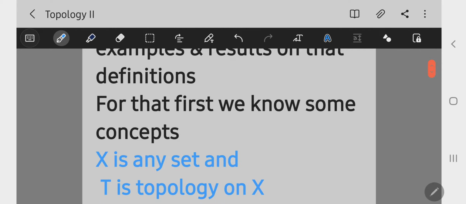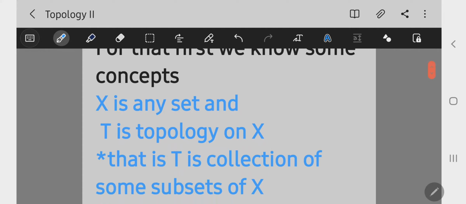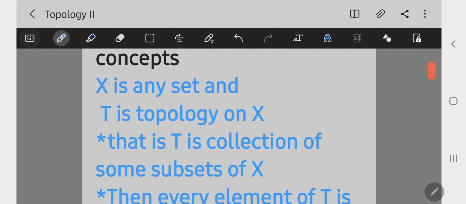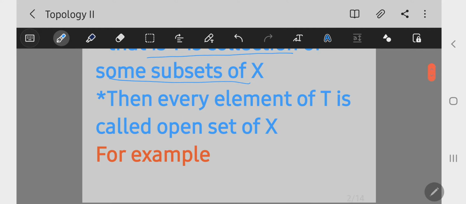First, we need some concepts. For a topological space, X is any non-empty set, and tau is a topology on X. That is, tau is a collection of some subsets of X. Then every element of tau is called an open set of X.